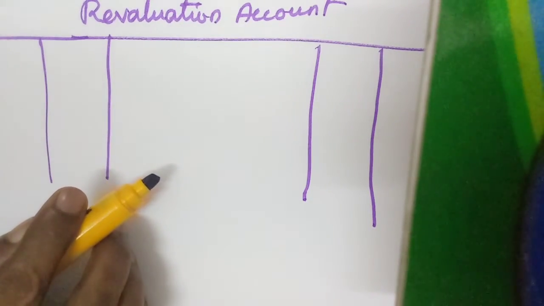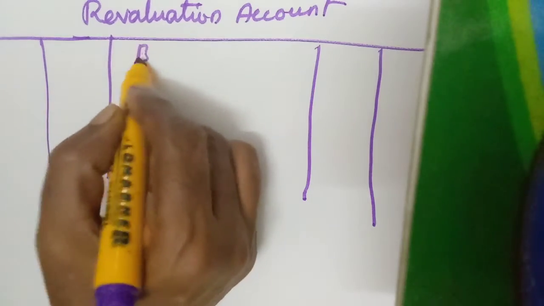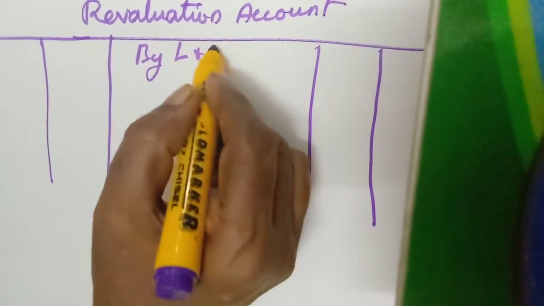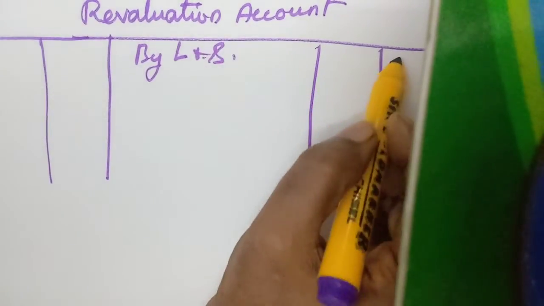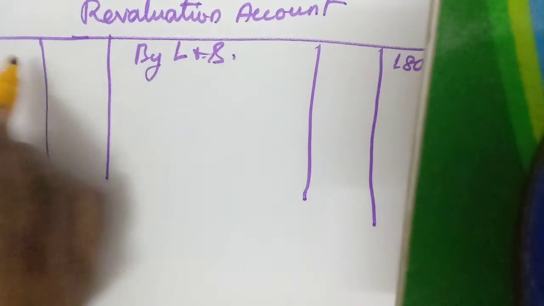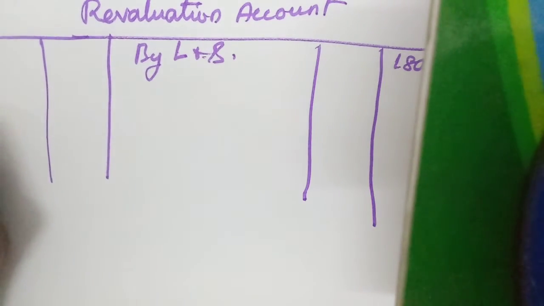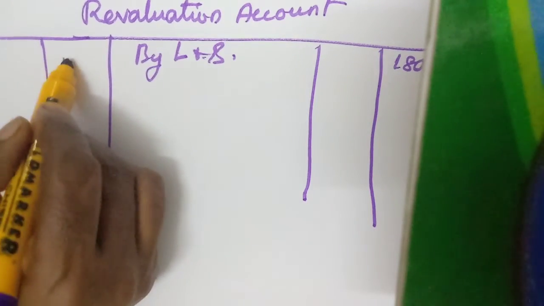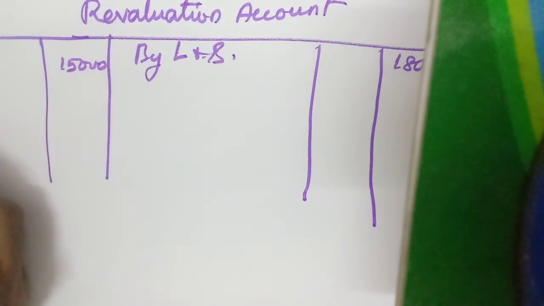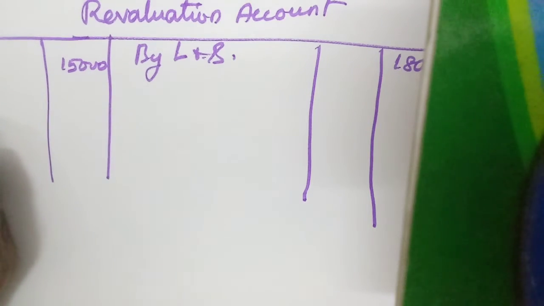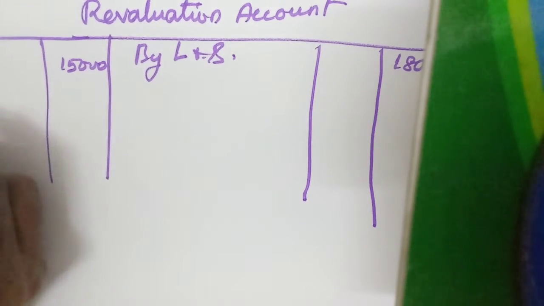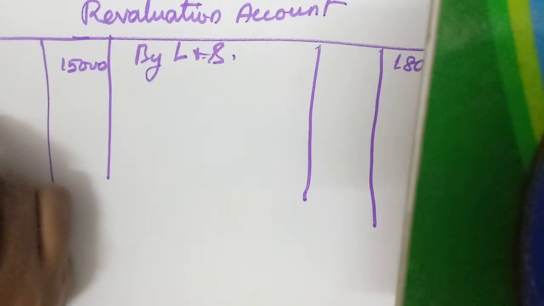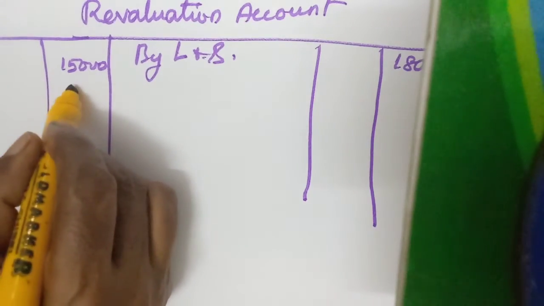Now we have to show the revaluation account. First one, land and building. By land and building. You write fully, okay? 18,000. Then 2, machinery 15,000. Provision for outstanding expense 8,000.